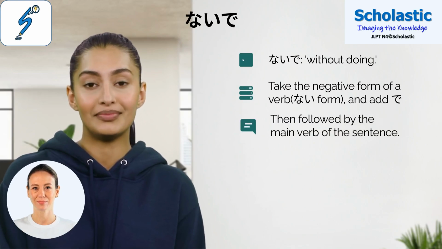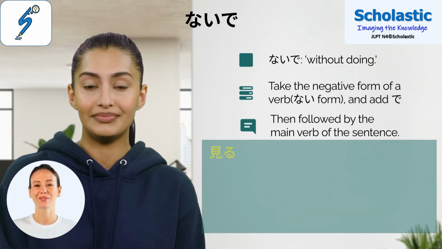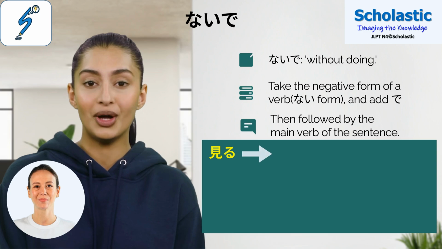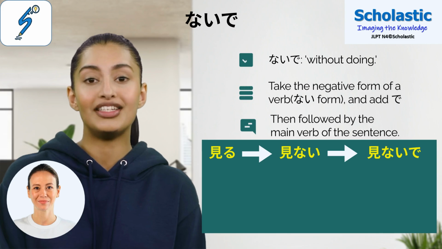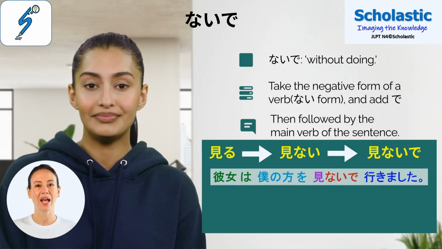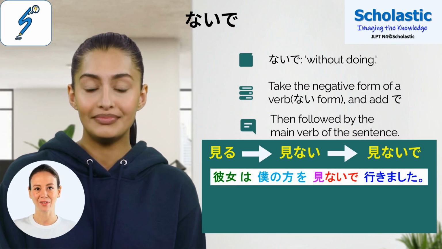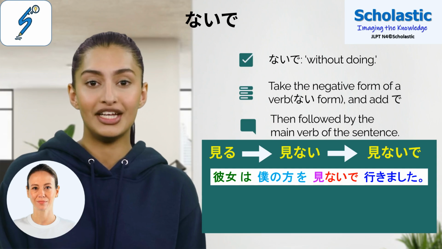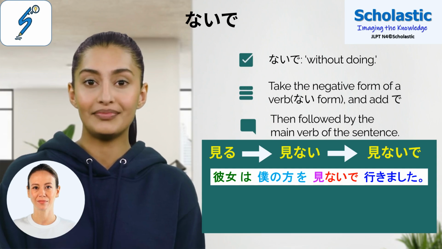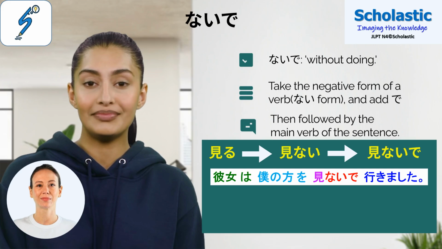For example, let's take the verb 見る. The ない form of 見る is 見ない, then 見ないで. Let's look at how this is used in a sentence. 彼女は僕の方を見ないで行きました。 She went without looking at me. Please note the main verb here, which is 行きました, follows.